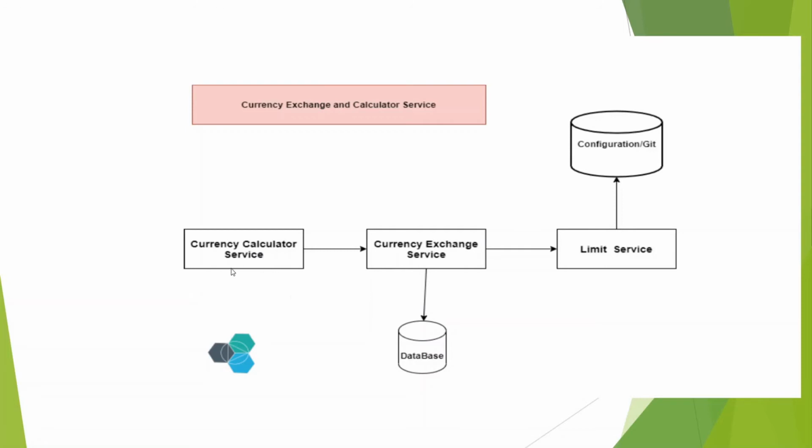It is better to implement them in the API gateway. So if somebody is interacting with the currency exchange service, that should go through the API gateway. Let me show this in the next slide.